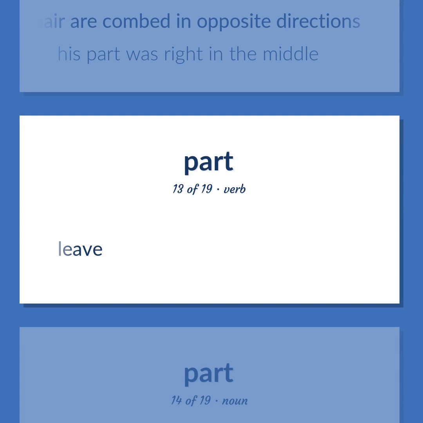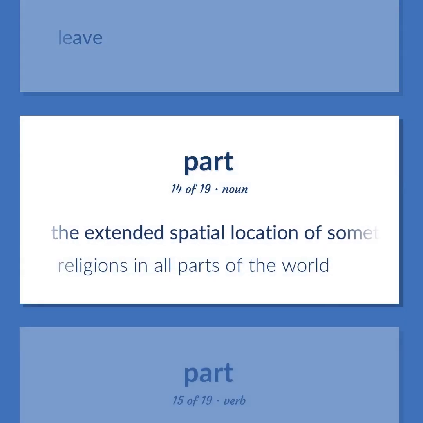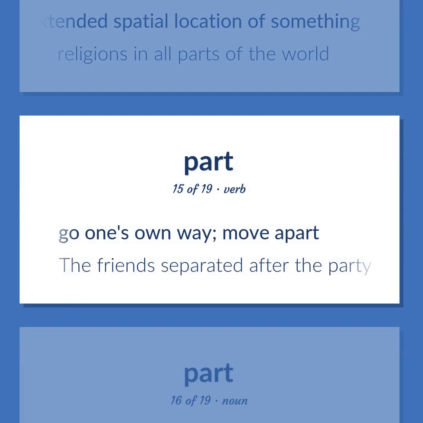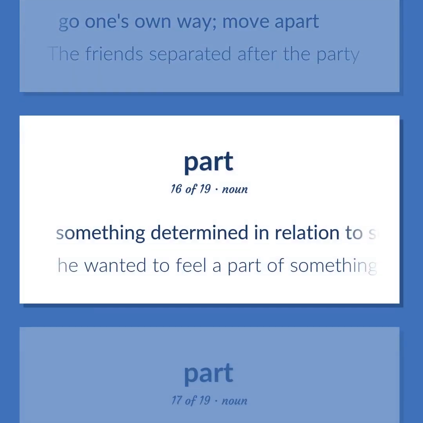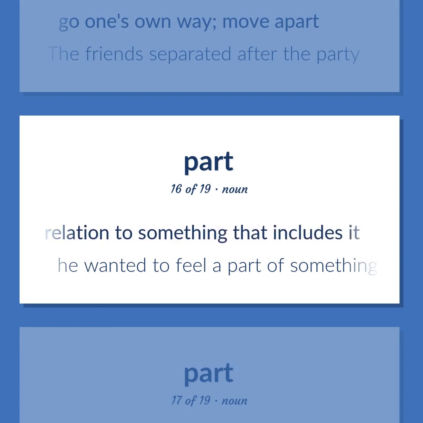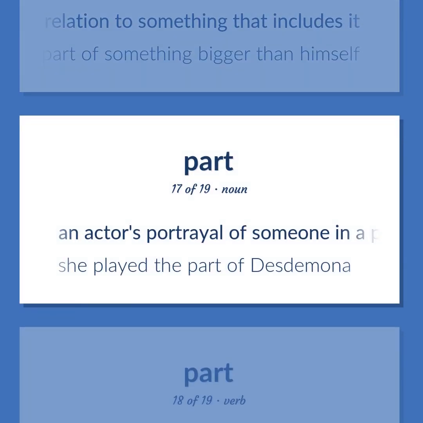Leave. The extended spatial location of something. Religions in all parts of the world. Go one's own way. Move apart. The friends separated after the party. Something determined in relation to something that includes it. He wanted to feel a part of something bigger than himself. An actor's portrayal of someone in a play. She played the part of Desdemona.